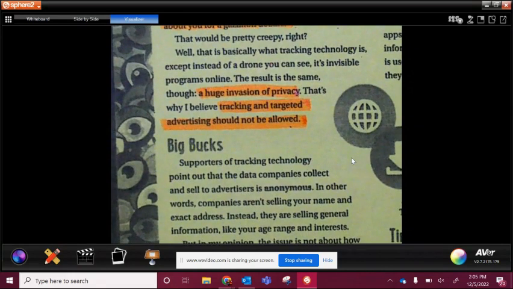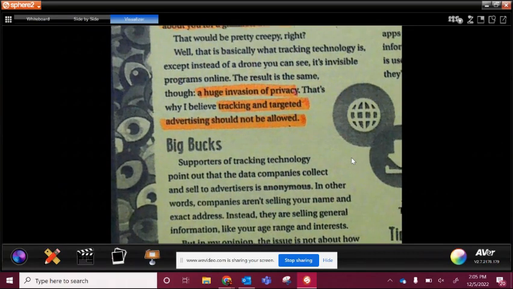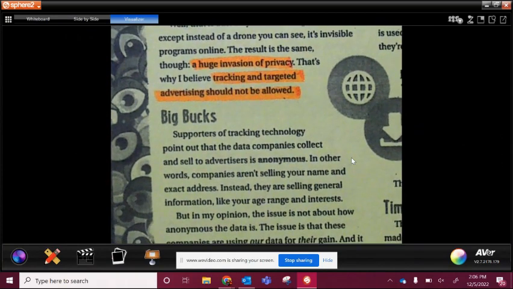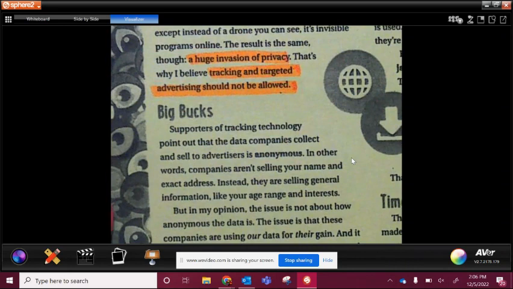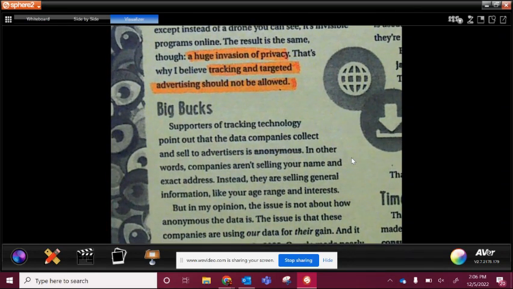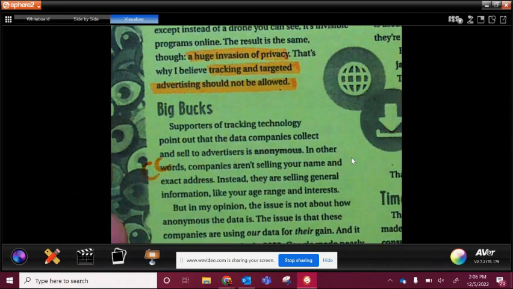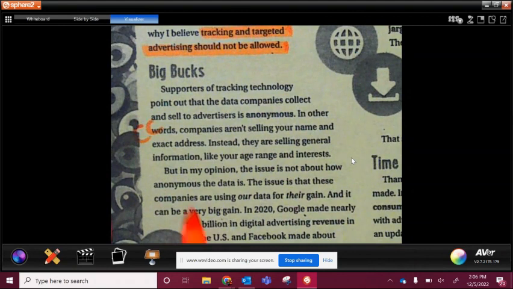Okay. All right, big bucks. Supporters of tracking technology point out that the data companies collect and sell to advertisers is anonymous. In other words, companies aren't selling your name and exact address. Instead, they are selling general information like your age range and interests. Okay, so this kind of has your counterclaim a little bit, but then she talks about this in hers.